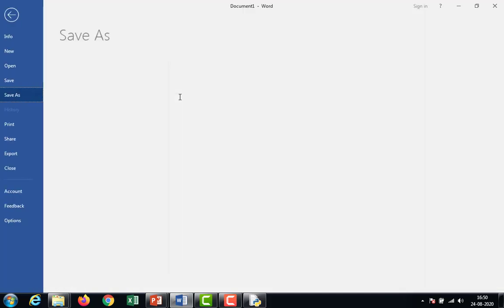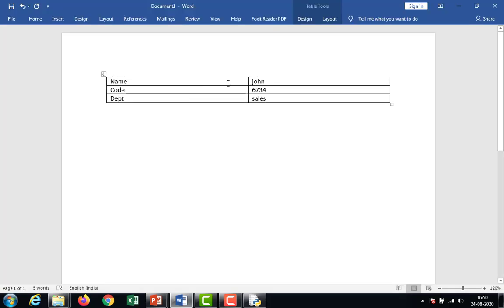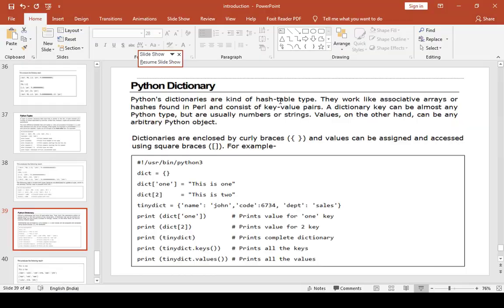Like this it is going to display. These name, code, DEPT are called keys. This John, 6734, sales are called values.